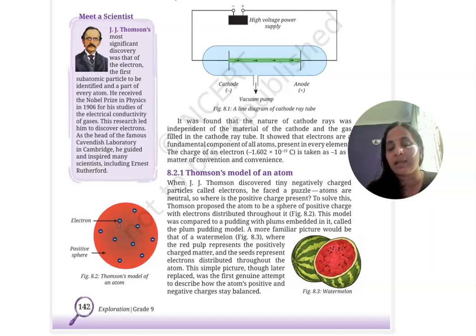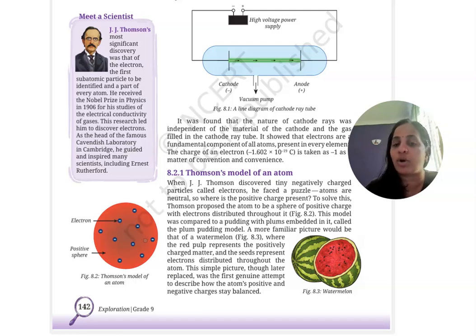Then the seeds he considered as the negatively charged particles. As a whole, the amount of negative charge is always equal to the amount of positive charge in that atom. So that's why the atom as a whole becomes neutral.